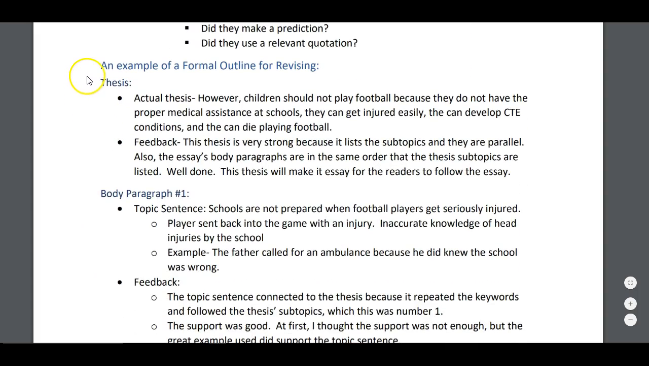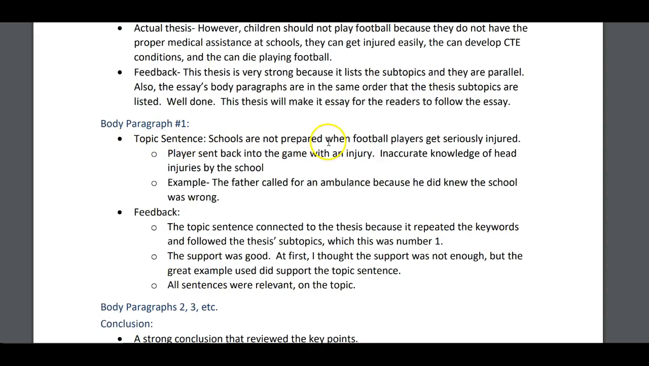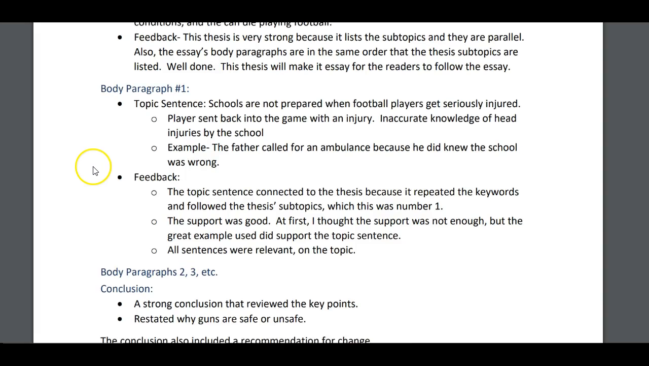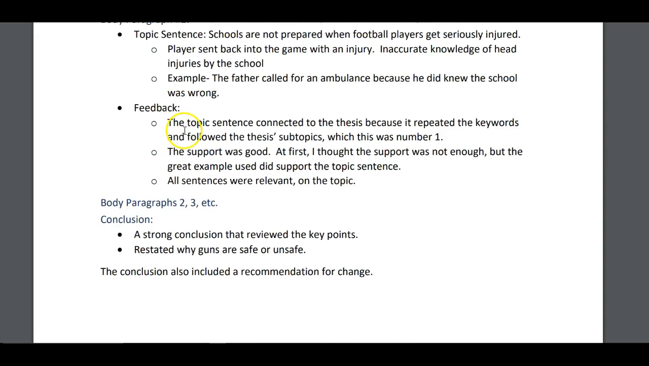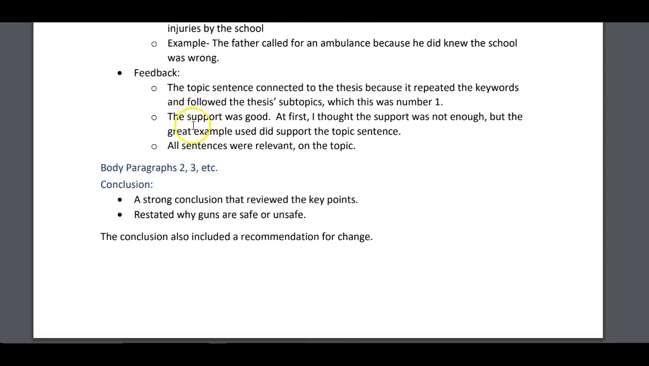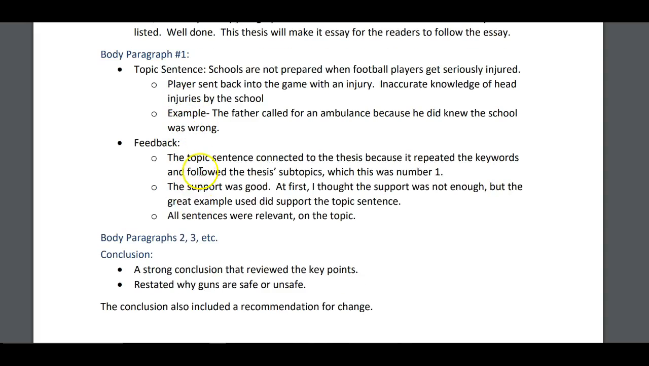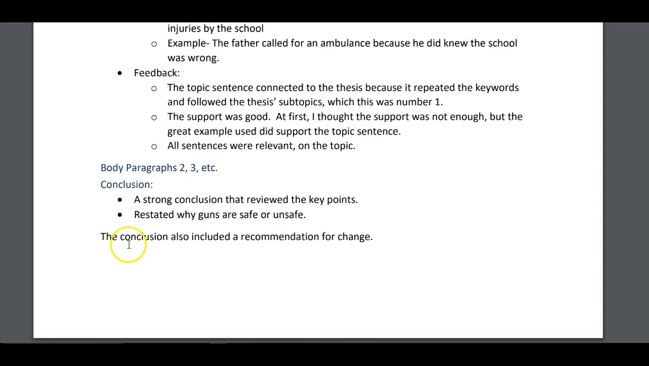Obviously the first paragraph, I want you to concentrate on the thesis, the introduction to the thesis. Here's the thesis. Then I want you to give feedback. So far your outline would be the thesis of the paper you're revising, and then the feedback. Body paragraph 1, I want you to type in the topic sentence and then give feedback on that as well. Body paragraph 2, again, topic sentence, give feedback. It's the same format all the way through.